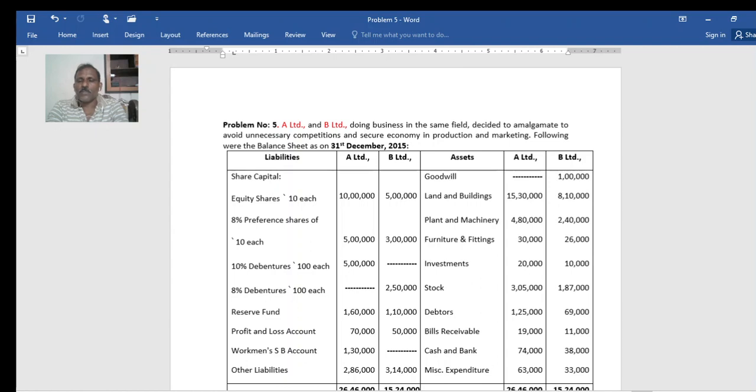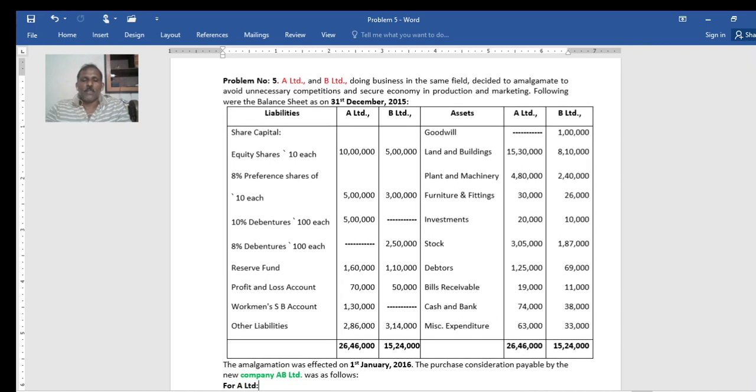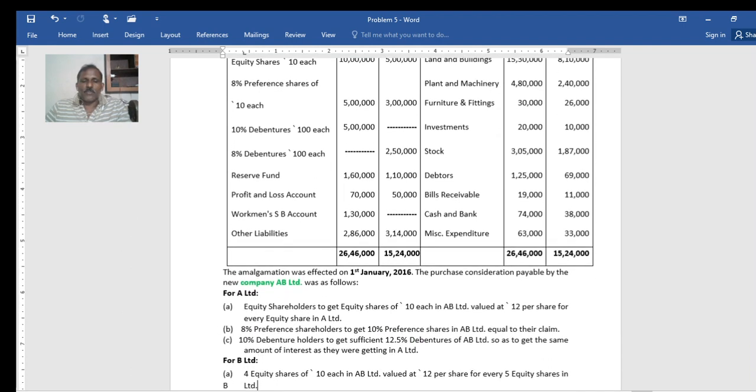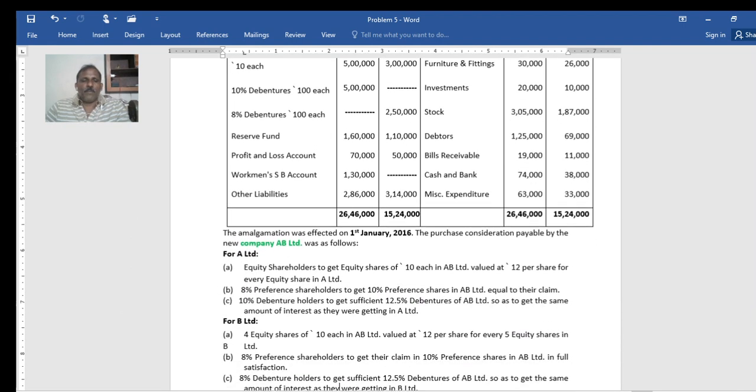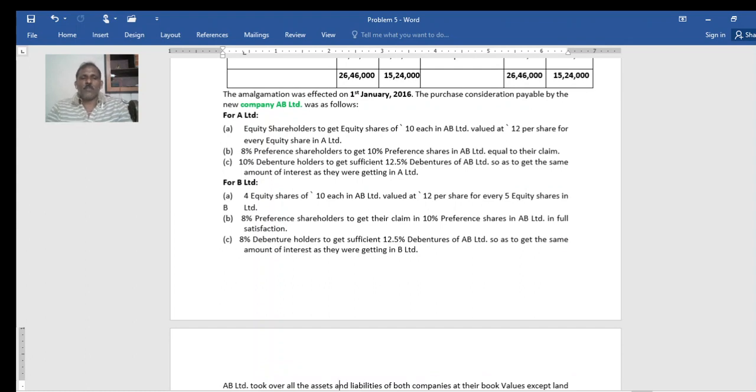Investments 20,000 and 10,000. Stock 3,05,000 and 1,87,000. Debtors 1,25,000 and 69,000. Bills receivable 19,000 and 11,000. Cash and bank 74,000 and 38,000. Miscellaneous expenditure 63,000 and 33,000. The total of the given balance sheet: A Limited 26 lakh 46,000, B Limited 15 lakh 24,000. The amalgamation was effected on 1st January 2016. The purchase consideration payable by the new company, AB Limited, was as follows.